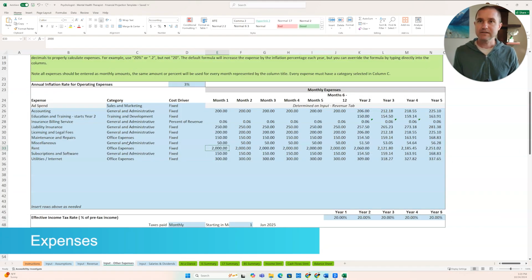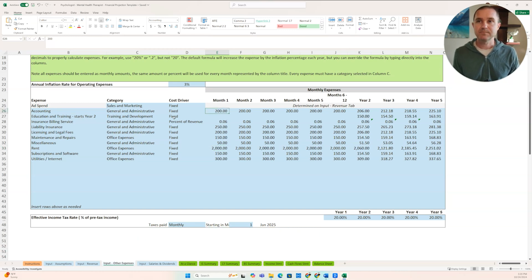And so on our expenses, our operating expenses here, we can add things like accounting. We've got insurance billing service. So we have this set as a percentage of revenue here. We can see from the drop down, we can set expenses as a fixed dollar amount or a percentage of revenue.